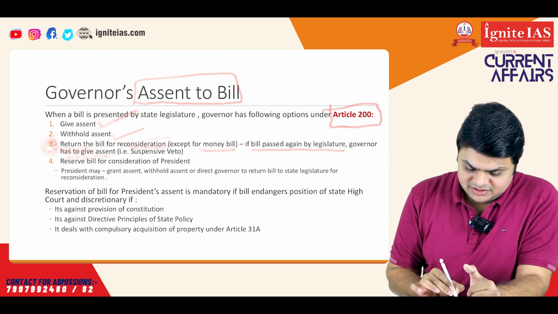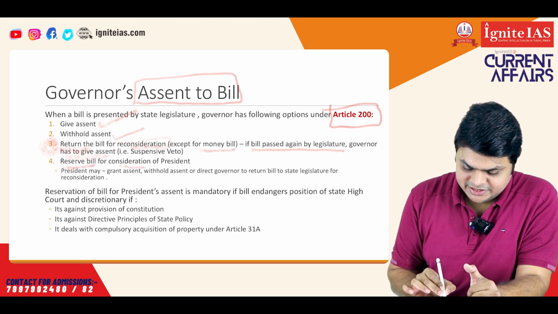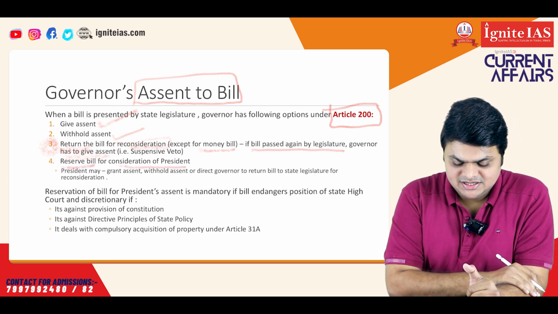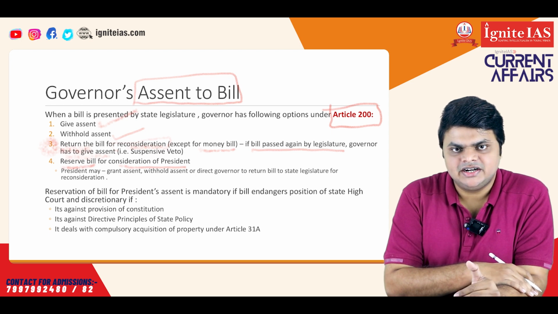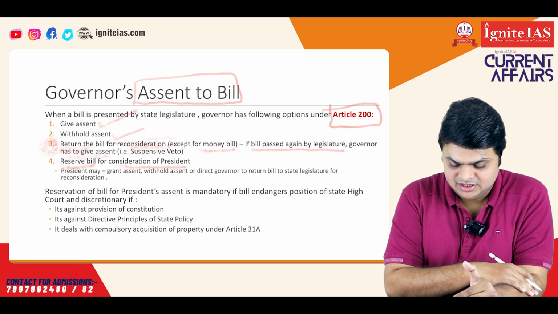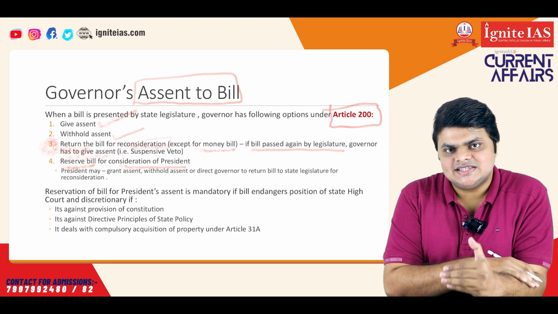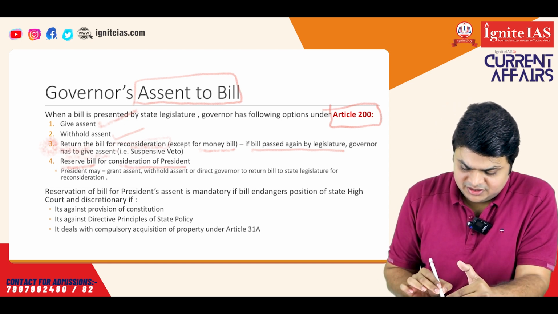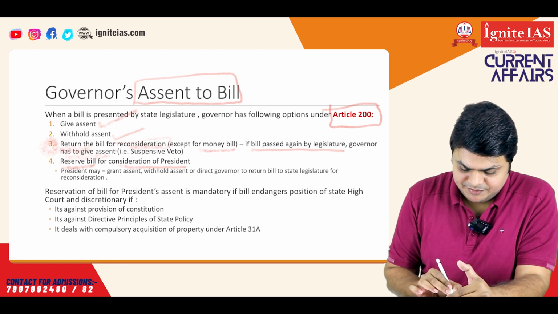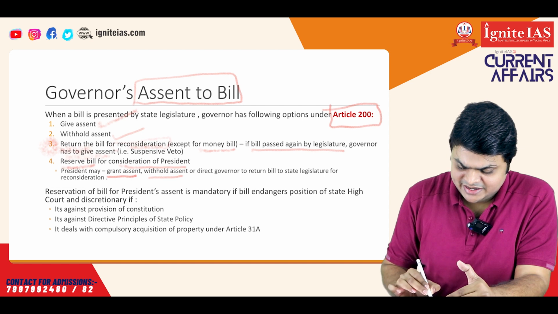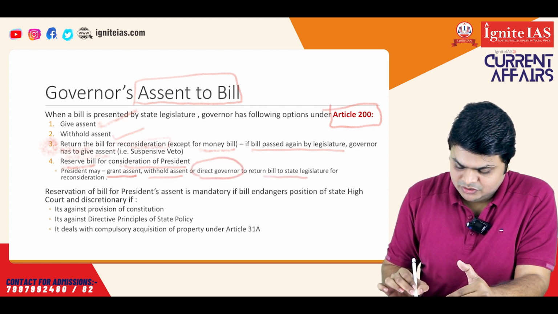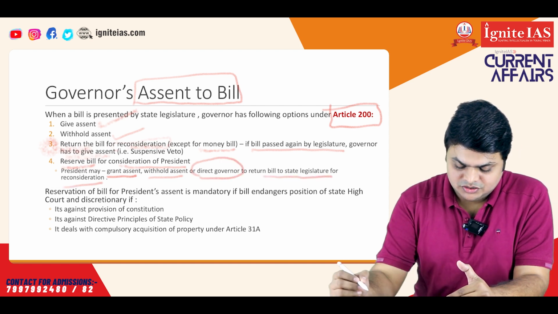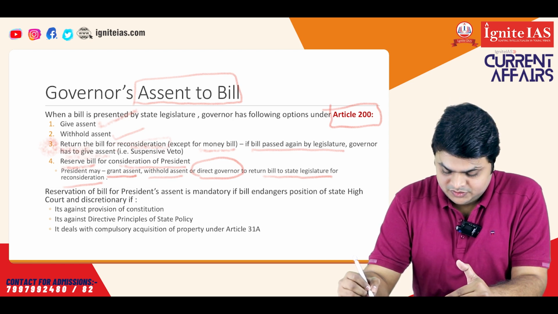Now, the fourth point is the governor can reserve the bill for consideration of the president. This means that the governor will not take any action on it. He will reserve the bill for the president's consent, and then the president's consent will be required for that bill to become an act. Now, if such a bill is reserved for consideration of the president, again the president will have three options. He will grant an assent, he will withhold assent, or he can direct the governor to return the bill to the state legislature for reconsideration. So these are the three options for the president.